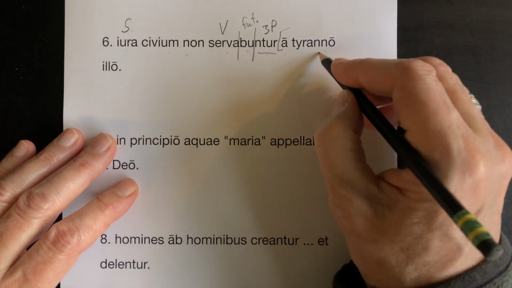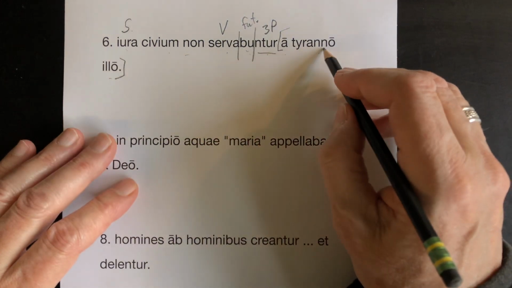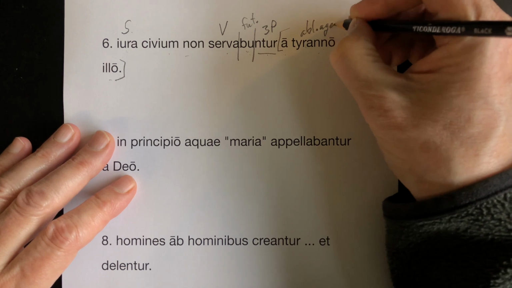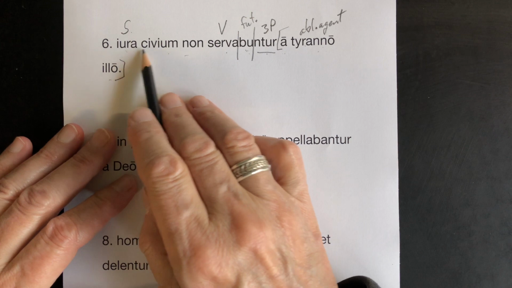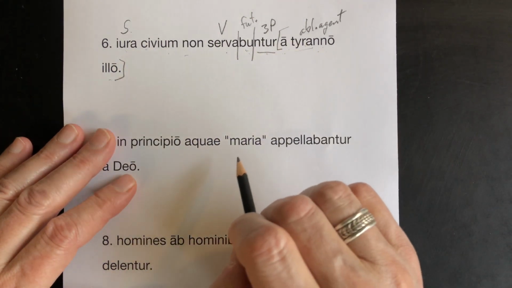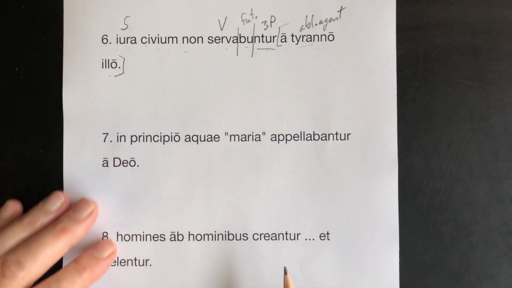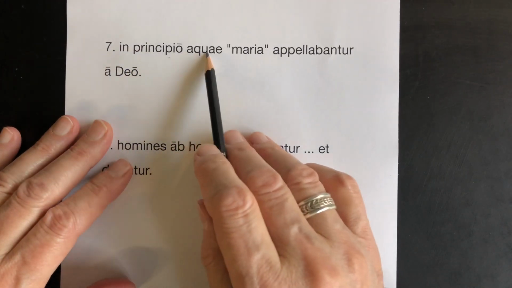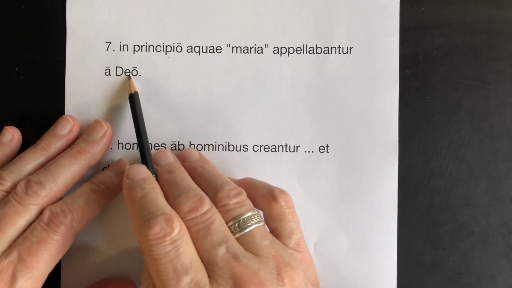Preposition: a tyranno illo, by that tyrant. This is the ablative of agent. Once again, let's try to flip-flop it. The rights of the citizens will not be preserved by that tyrant. Flip it around: that tyrant will not preserve the rights of the citizens. Works. Number 7. In principio aquae maria appellabantur a Deo.